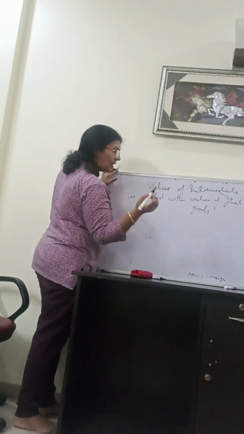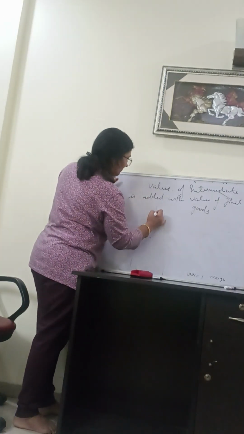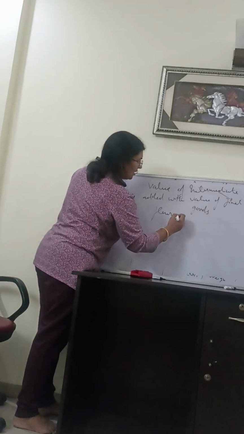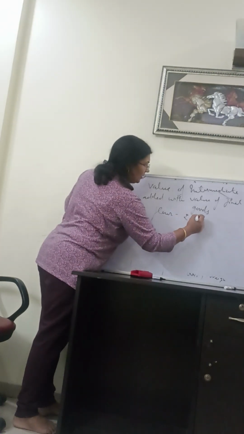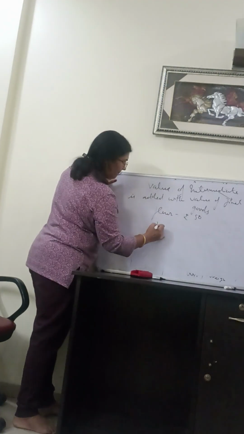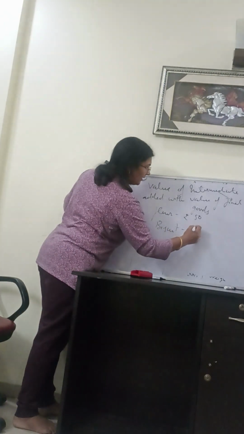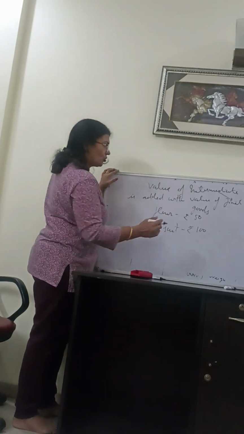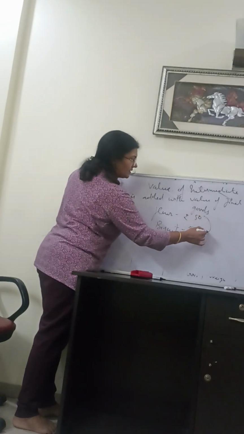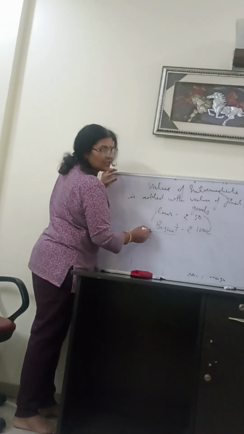For example, take the example of flour. Suppose flour value is rupees 50 per kg and biscuit price is rupees 100 per packet, right? So the value of flour, 50 rupees, is added within the value of the biscuit packet.